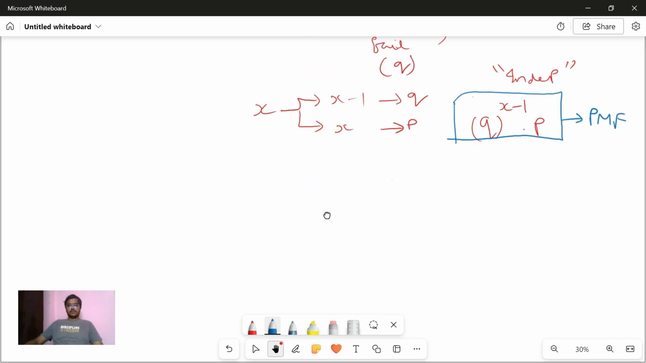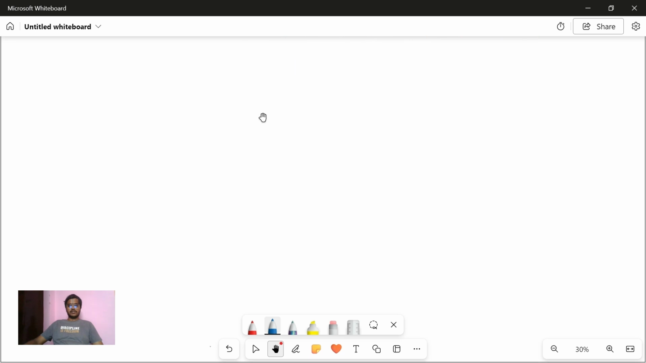Okay, so now next we'll see the mean. What are the things we generally see in a distribution? One is the condition, which we saw. Another is the PMF. Next one is the CDF, which we'll see in examples, solving examples of geometric distribution.